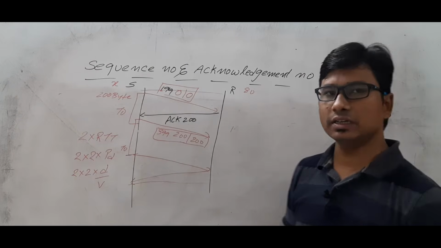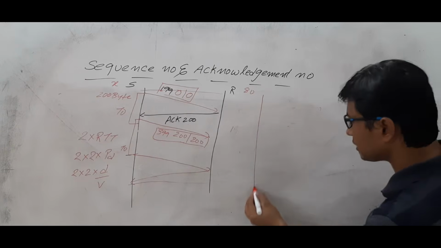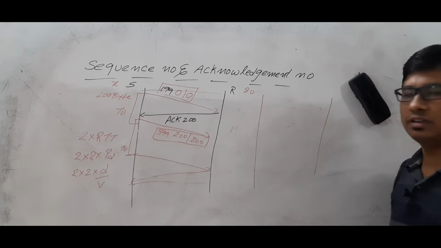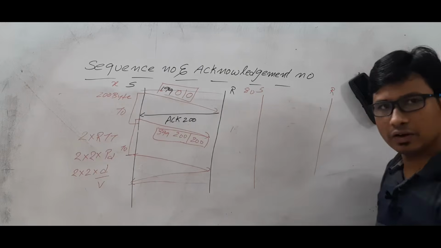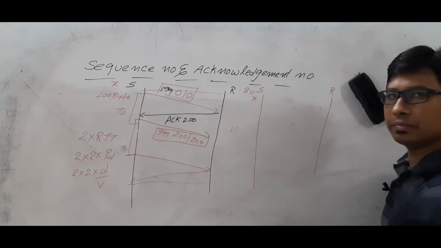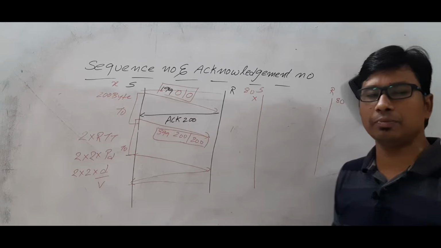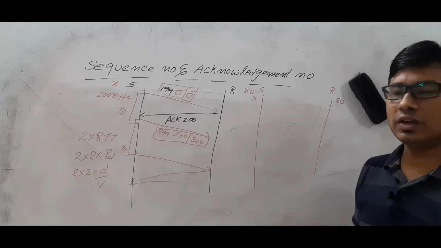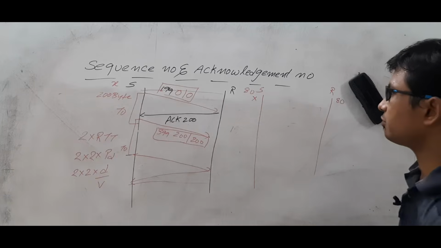Now let's take that, let me write here. Let's take that again the connection has been established between the source and the receiver immediately. Okay. Then what will happen? Again it will use the port number X and the destination port number is 80. Same HTTP it wants to use. Then again it wants to send another 200 bytes of information.